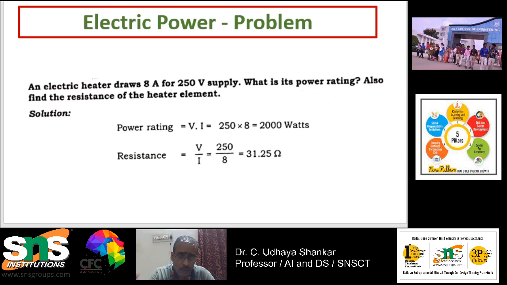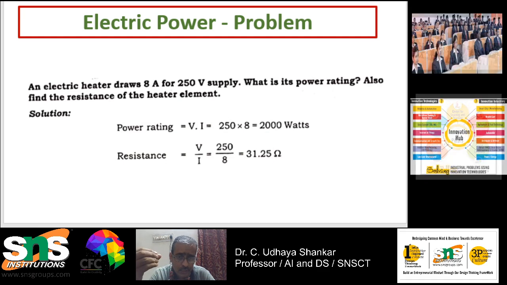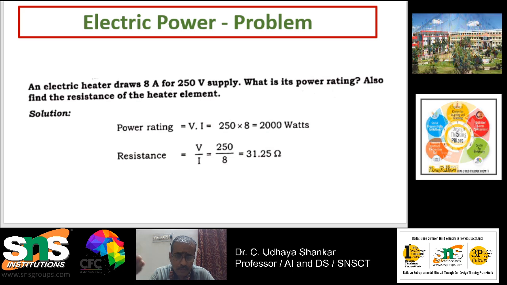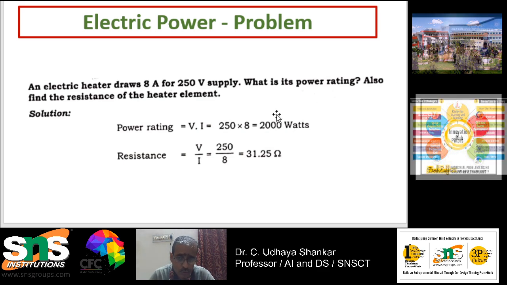A real-time problem I have taken. For example, if there is an electric heater, let us assume that it is drawing about 8 amps with a 250 volt supply. The question asked is, determine the power rating, and also find the resistance of the heating element. It's very simple. You can use the formula: power rating is nothing but V into I. V is 250 volts and I is 8 amps, so directly it will give you the answer as 2000 watts.